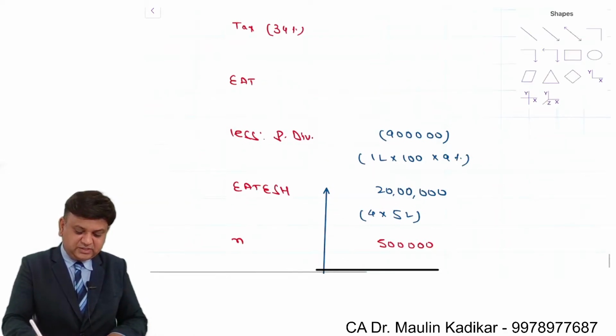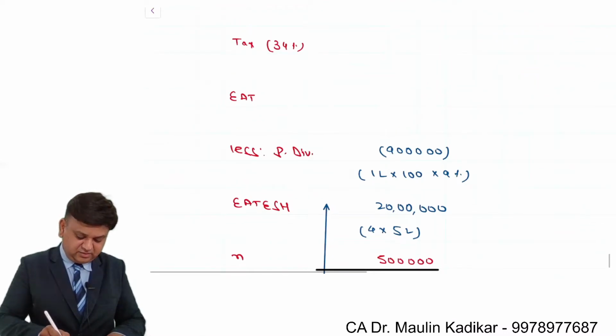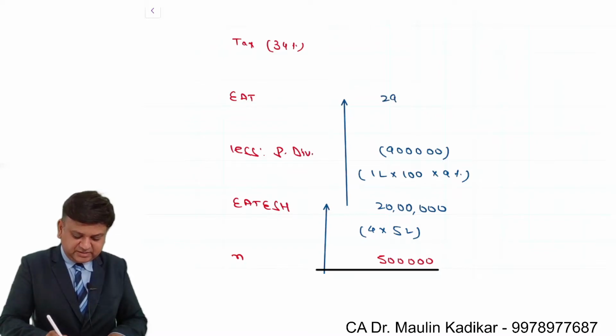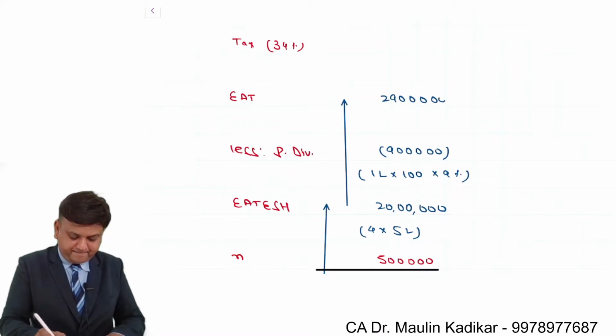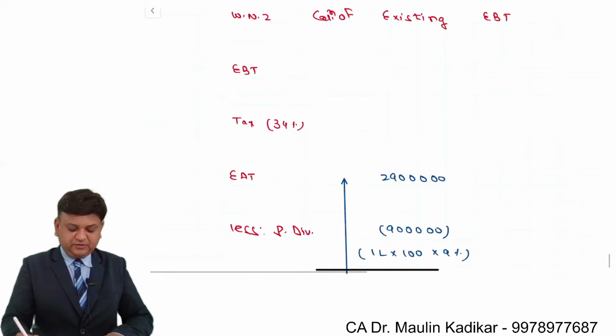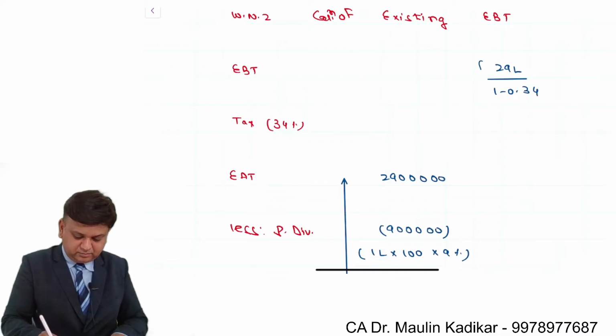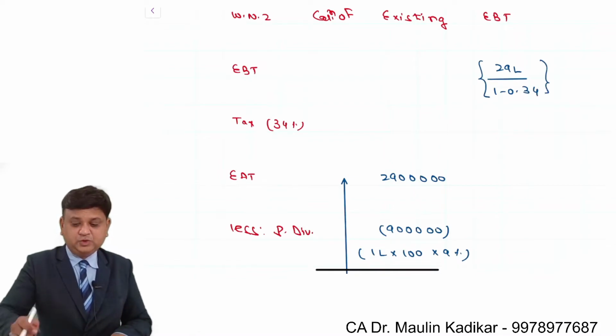So earning after taxes would be found as balancing figure once again. So you do backward working. That is 29 lakhs. Income tax rate is 34%. So EBT would be 29 lakhs divided by 1 minus 0.34. So use a calculator.